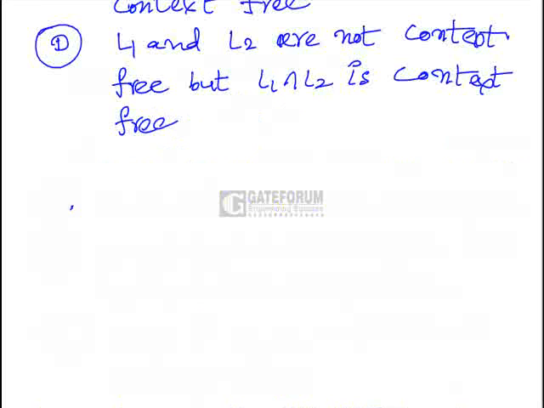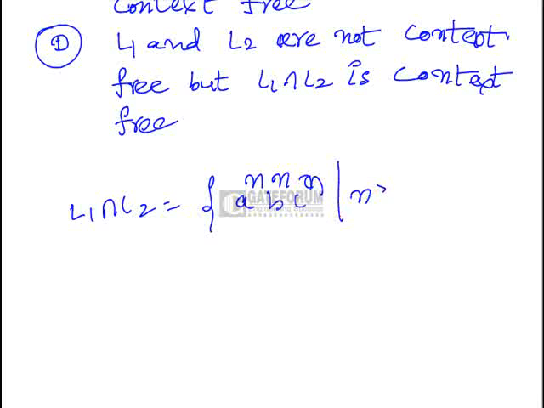But if you take the intersection of these two, L1 intersection L2 means if n is equal to m, then only both will be common. So a's, b's, c's all must be equal. It will become a power n, b power n, c power n, such that n starts with any value, 0 or 1, whatever it is. So n number of a's followed by n number of b's followed by the same number of c's. So that is the intersection.